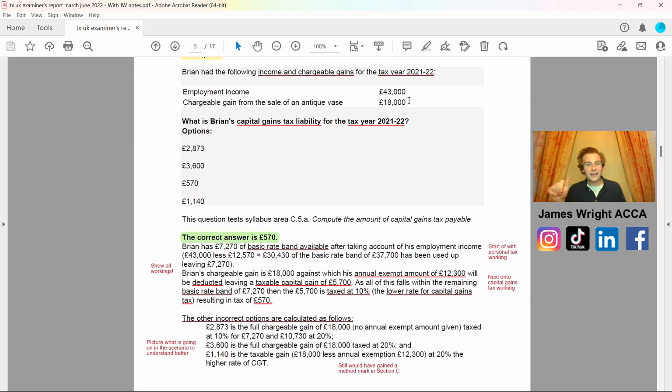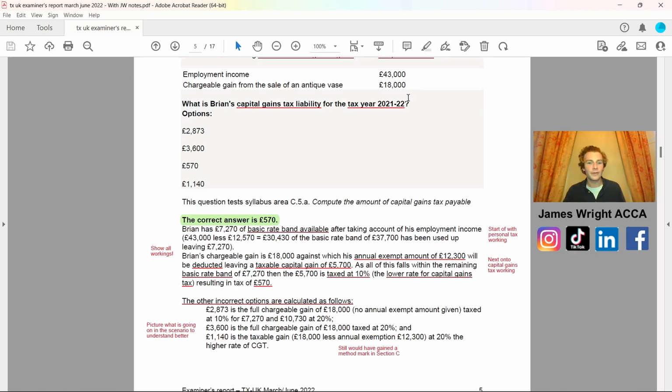The other incorrect calculations were as follows. You've got a full chargeable gain of £18,000 that they worked out, taxed at 10%. But basically I would have down for your notes, try to picture what's going on in the scenario to better understand it. And this still would have gained a method mark in section C for all your workings. So just be aware that sections A and B within your tax exam are marked by a computer, and section C is marked by an actual individual marker. So showing all your workings as you go through is going to be really key to picking up all those method and carried forward marks in the taxation examination.